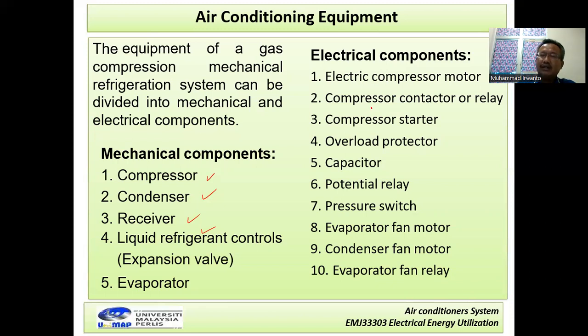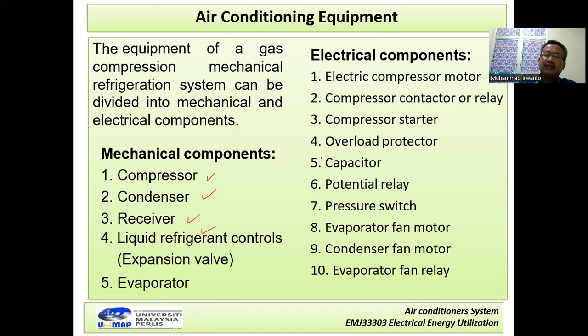is controlled by a contactor or relay, because of the condition when the compressor will operate and when it will be stopped. And also the compressor starter here. Then the overload protector: if the electrical device is overloaded, the overload protector will operate to protect the system.